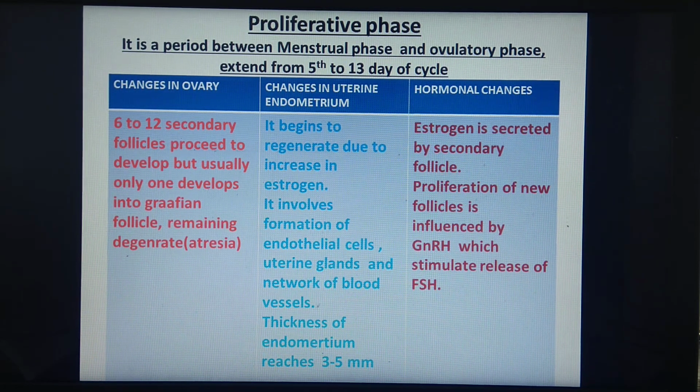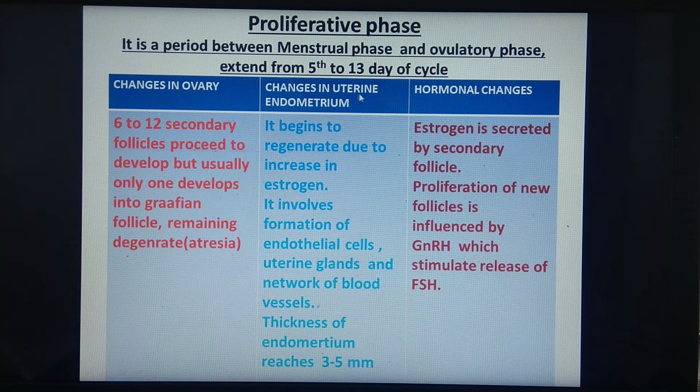So we'll see changes in the ovary. What are the changes seen? Here, 6 to 12 secondary follicles proceed to develop, but usually only one develops into a Graafian follicle and the remaining degenerate. This process of degeneration, as we have already studied, is called atresia. So 6 to 12 secondary follicles start to develop, but only one develops into the matured follicle, or the Graafian follicle. These are the changes seen in the ovary.